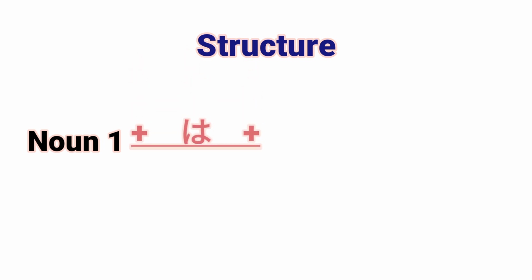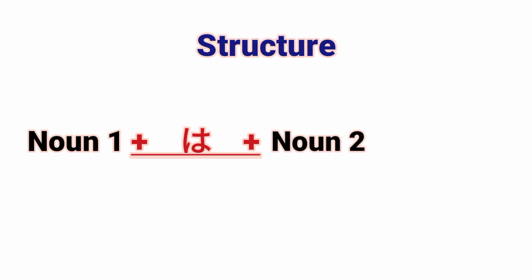Sentence structure. First noun. Next. は Next. Second noun. End of the sentence. です。